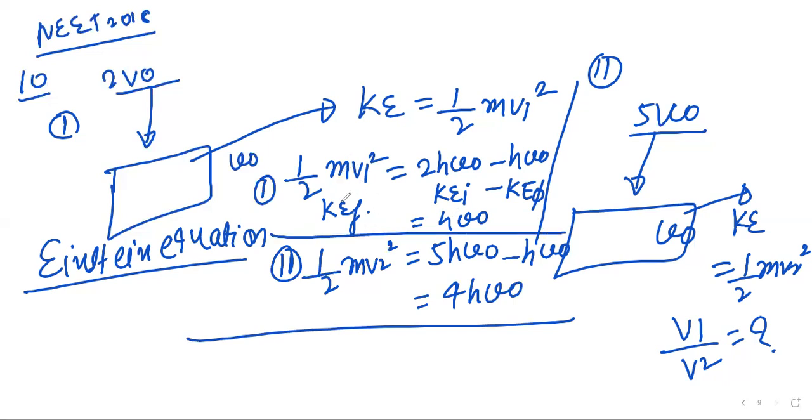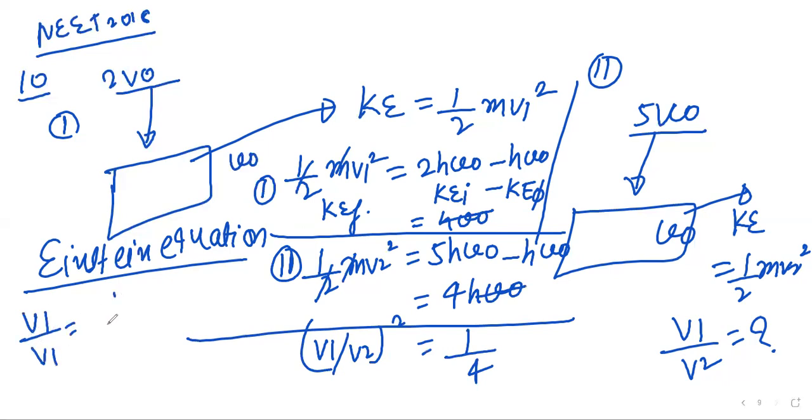So you have to divide the first equation by the second. So m and m will get cancelled, and h mu naught also cancels. So (V1 upon V2) whole square is equal to 1 upon 4. So for finding V1 by V2, we have to take the square root. So it is equal to 1 upon 2. Understood? So the ratio will be 1:2.